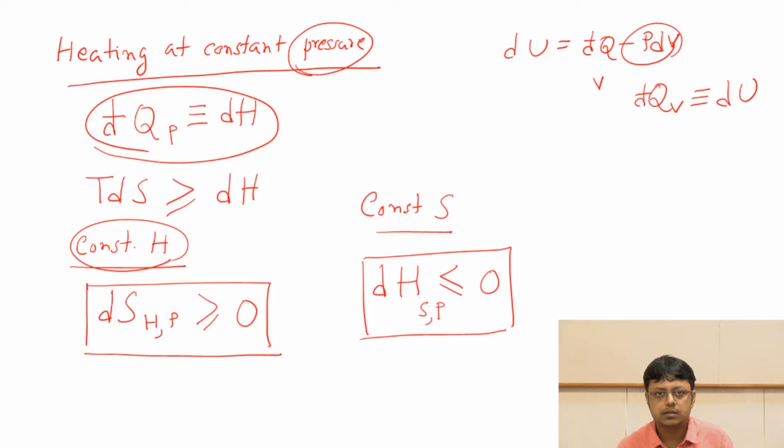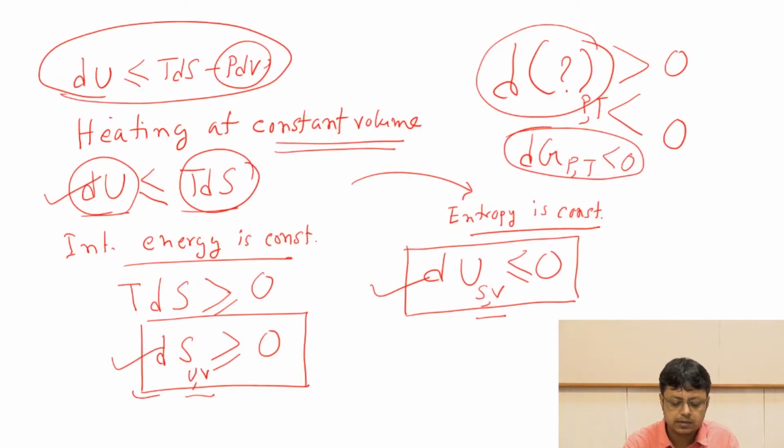Now let us try to understand what these quantities mean physically. Let us go back one step. We first said that this is a condition for equilibrium at constant energy and volume. Now this is not surprising. Suppose you are heating a substance in the process, and you are doing this transformation at constant volume. What does it mean? If you keep the volume constant and you supply heat, the temperature of the system will increase, of course. And if you keep the internal energy also fixed, then the entropy of the system must increase. So there is nothing surprising.